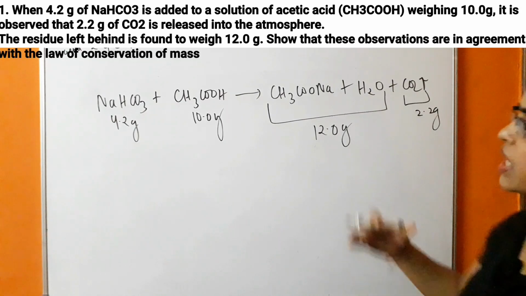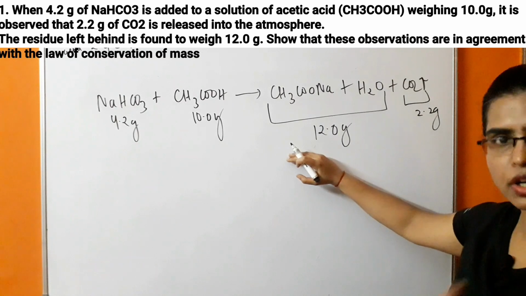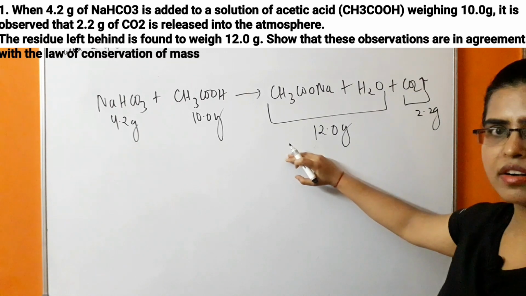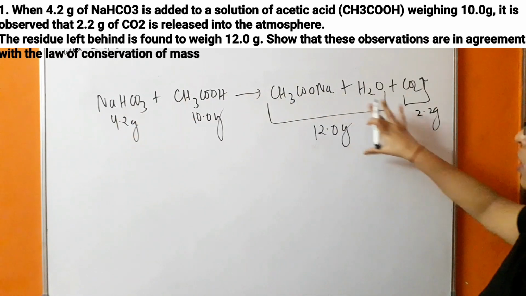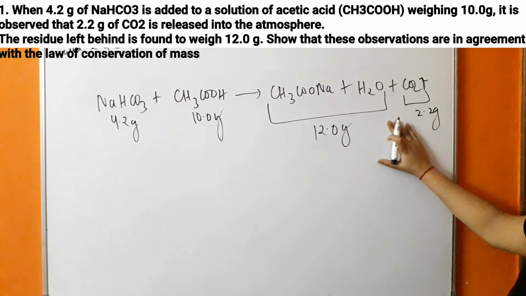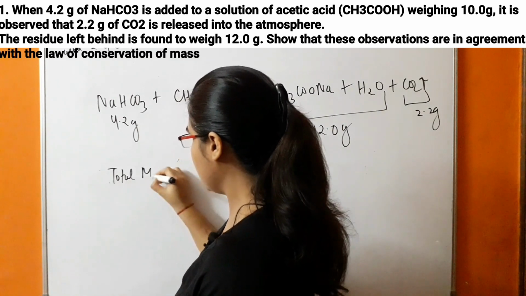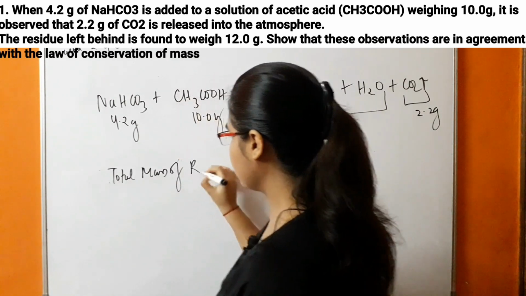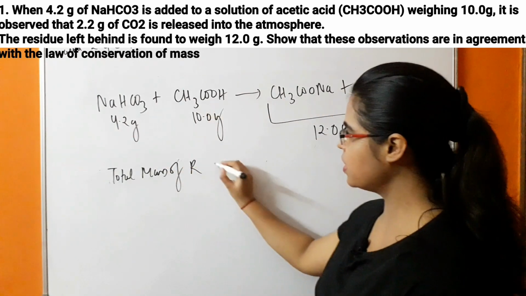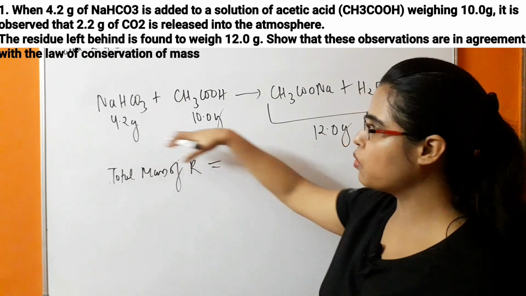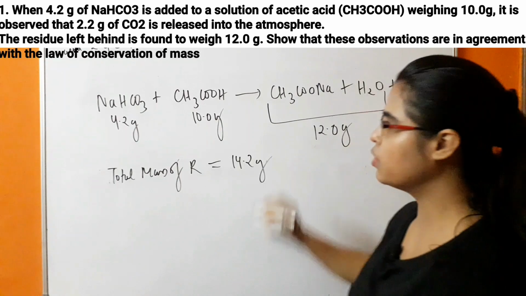So we have to prove whether this reaction is following law of conservation of mass or not. During the chemical reaction, the total mass of the reactant should be equal to the total mass of the product. Total mass of reactant, which is the mixture of sodium bicarbonate and acetic acid, if you add the mass of both the reactants, it will be 14.2 gram.